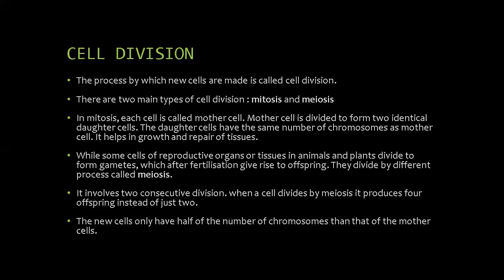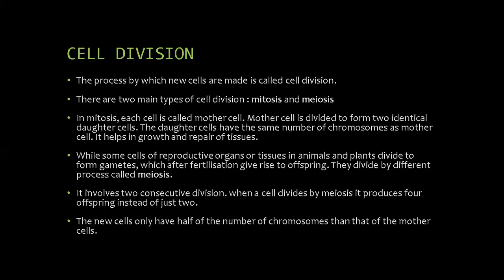In this process, the cell is called the mother cell. The mother cell divides to form two identical daughter cells. The daughter cells have the same number of chromosomes as the mother cell. It helps in growth and repair of tissue in organisms.